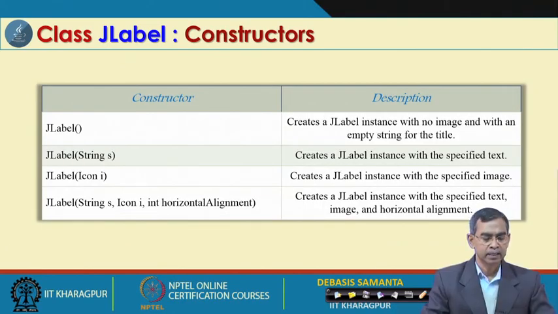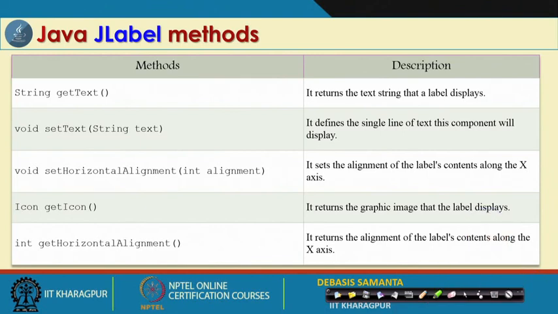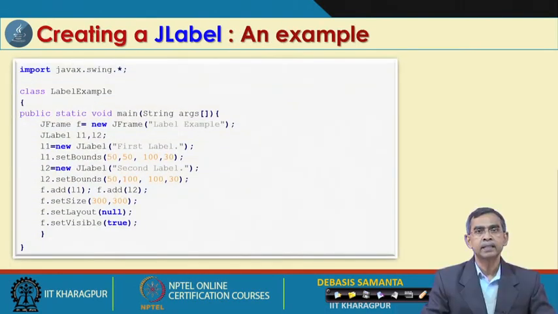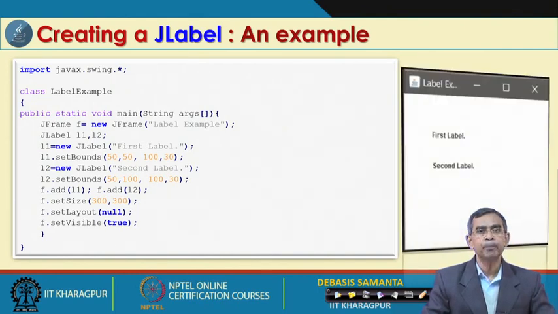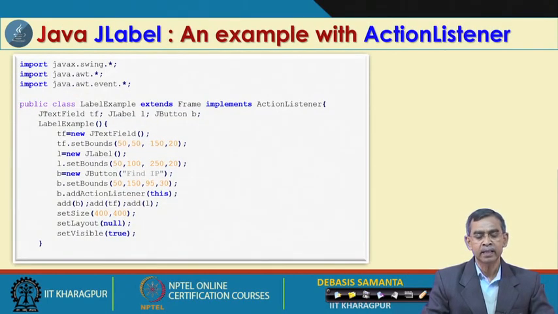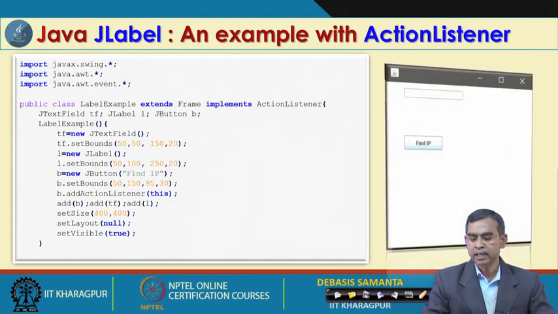It has 4 different constructors, and also it has 5 different methods for accessing it, and related to the JLabel we can get different information by virtue of all these methods. And this is an example. As you see, it basically displays 2 labels, first label and second label. The methods are almost the same as AWT, which we have already discussed, so I do not want to elaborate on it. The same thing is there, and again any event can be added to this label as we have seen here.